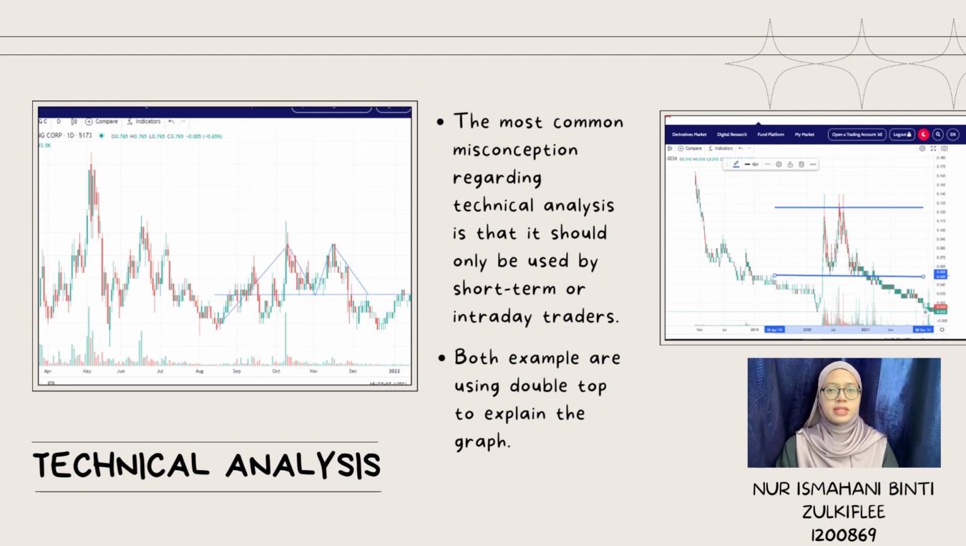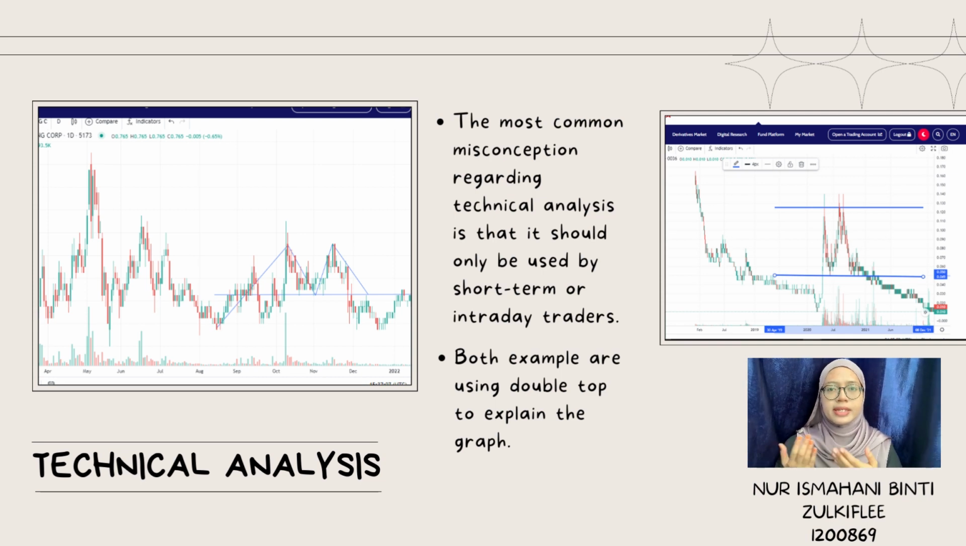The most common misconception regarding technical analysis is that it should only be used by short-term or intraday traders. Many successful investors have openly recognized the use of technical analysis for long-term investments, and it was used long before computers became widely used. Some of the investors may be using technical analysis before investing in some companies. Here are some lists that we found using technical analysis.